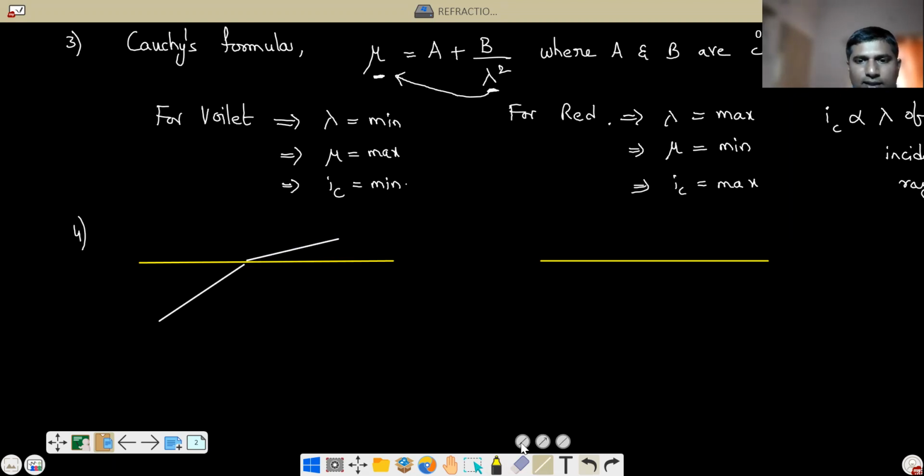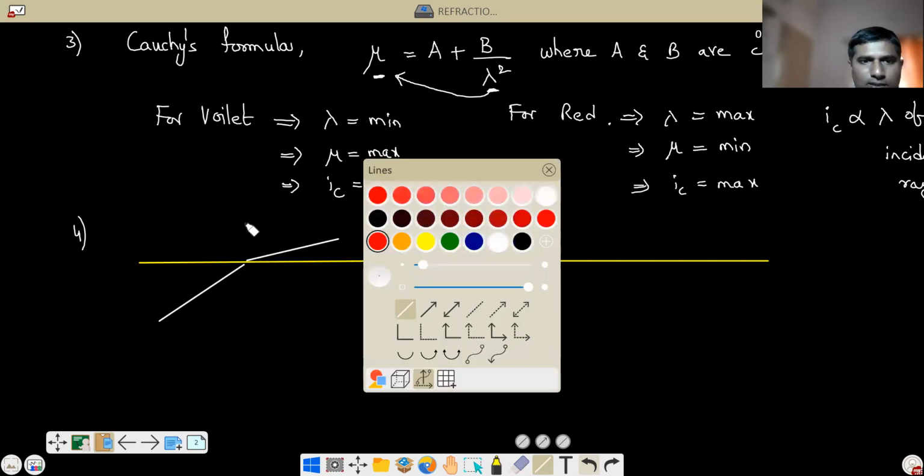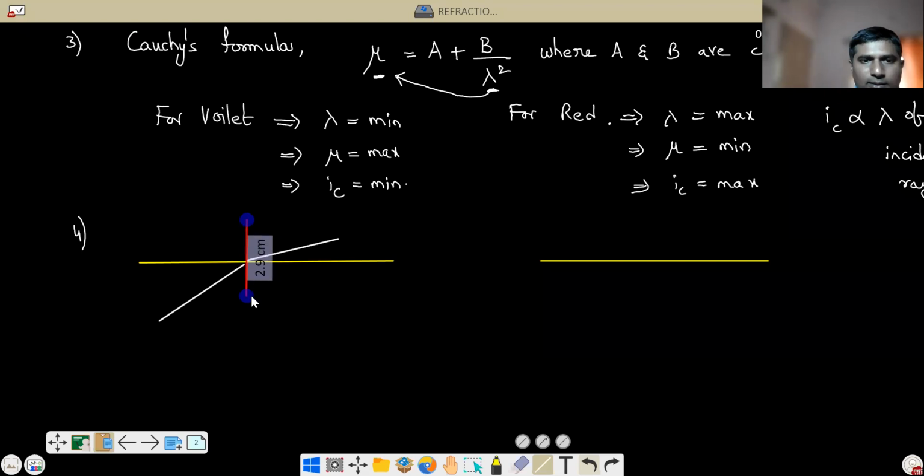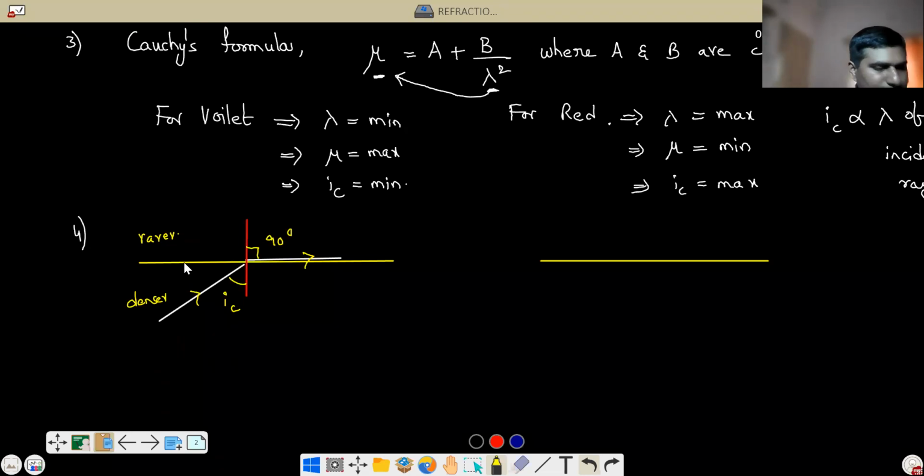At a particular angle of incidence, the refracted ray becomes parallel to the refracting surface, that is, the refracted angle is 90 degrees. That angle of incidence is called the critical angle. This is happening from denser to rarer medium.